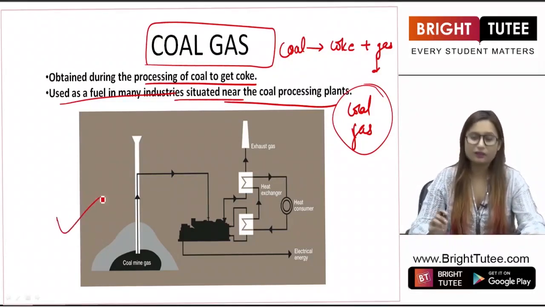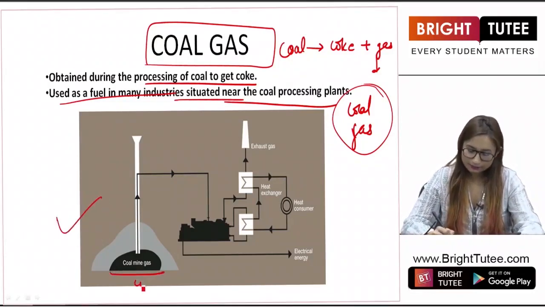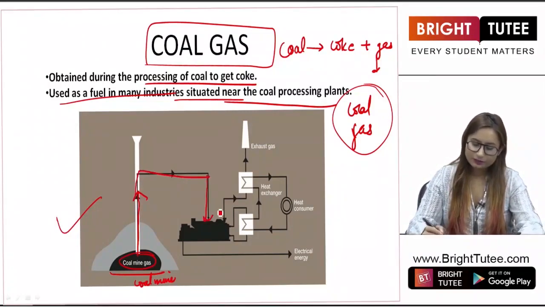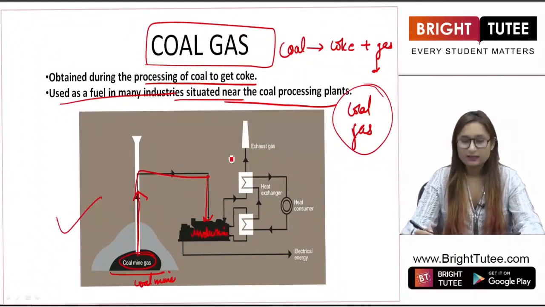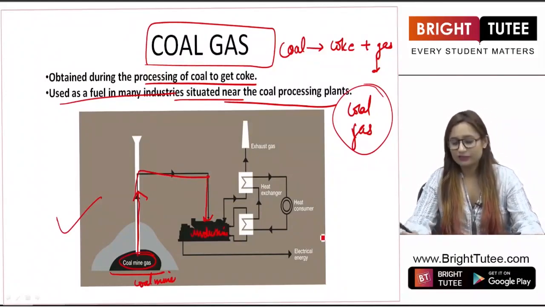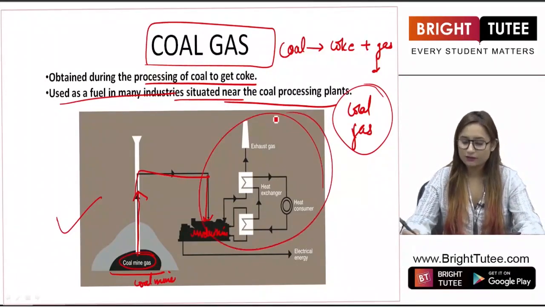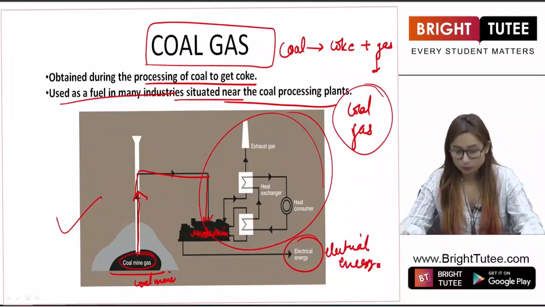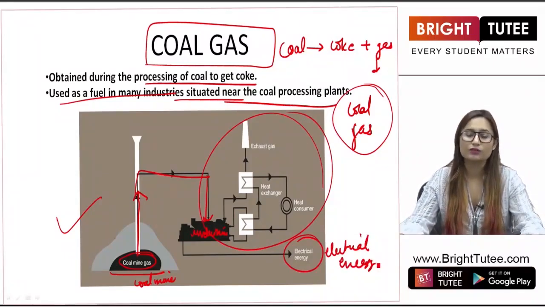Now there is a picture in front of you. You can see that there is a coal mine which is releasing coal mine gas, and it is going this way. This gas is then transferred to different industries, which is then processed, and then we obtain different kinds of energies. Through all this procedure, what are we obtaining? We are obtaining electrical energy. So this is one kind of use of coal gas. There are different industries in which coal gas is being used, right?